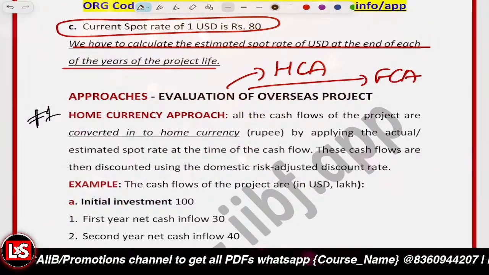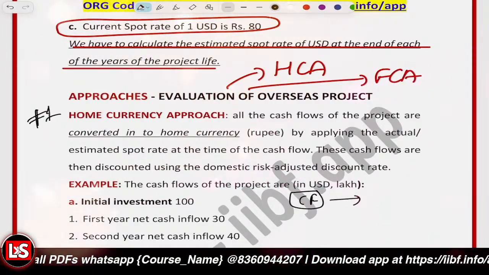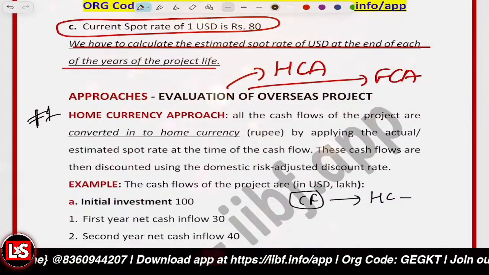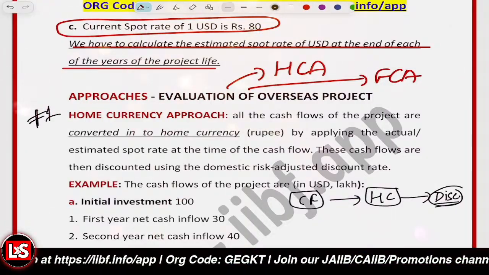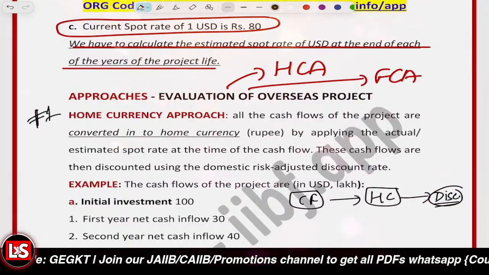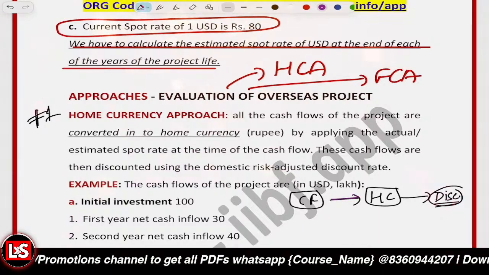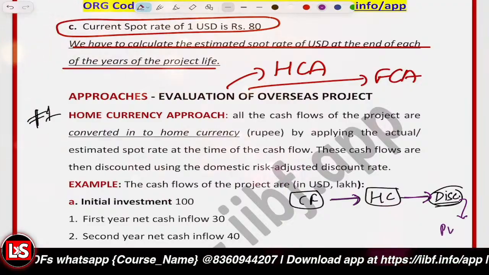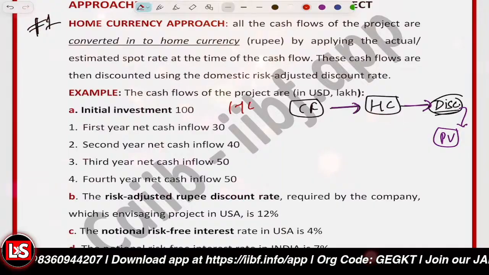Like foreign currency cash flows, whatsoever the cash flow is there, the steps followed are that the cash flows are converted into the home currency. And after that, those are discounted. The discounting is done thereafter. That's a home currency approach. So first of all, we estimate the future foreign currency inflows, and then we convert them into the home currency. And after that, we discount those values so as to calculate the present value. Getting it? This is the home currency approach, HCA.